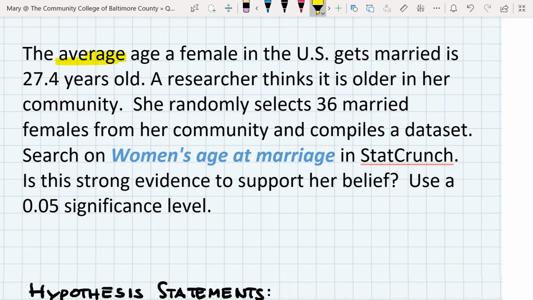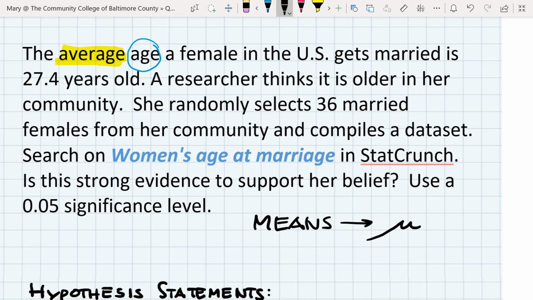If I dissect some of the language here, the second word is average. And I also see the idea of an age, which is a measurement, not necessarily a categorical variable. I'll double check this when I actually look at the data in Statcrunch, but my hunch is that the word average here and having a measurement as the data means this problem revolves around means. So I will be using our parameter mu when we write the hypothesis statements.